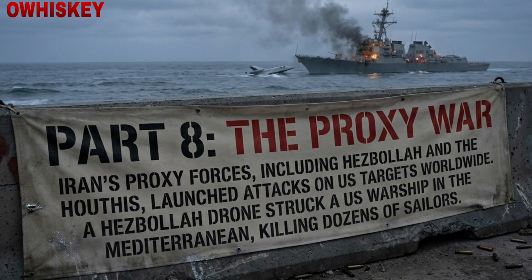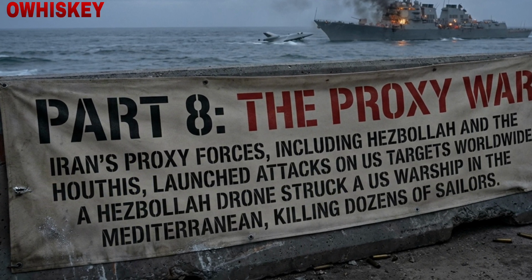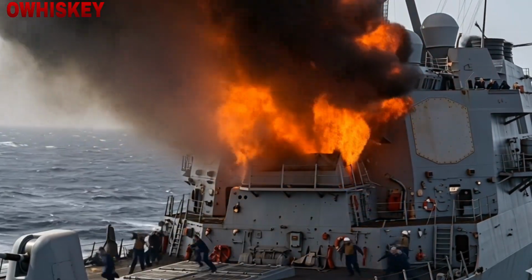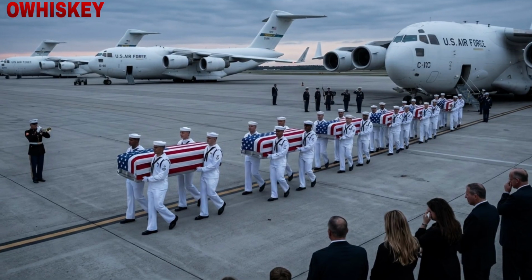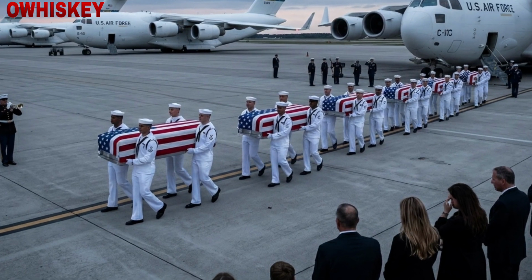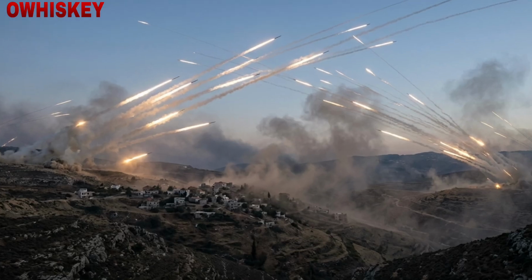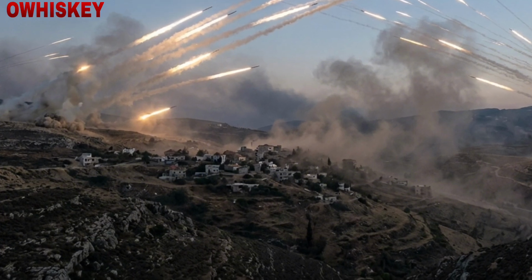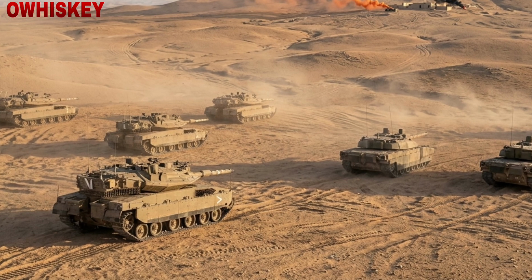Part 8. The Proxy War. Iran's proxy forces, including Hezbollah and the Houthis, launched attacks on U.S. targets worldwide. A Hezbollah drone struck a U.S. warship in the Mediterranean, killing dozens of sailors. The U.S. responded by targeting Hezbollah's leadership, killing several top commanders. The conflict threatened to draw in other regional players, including Israel and Saudi Arabia.